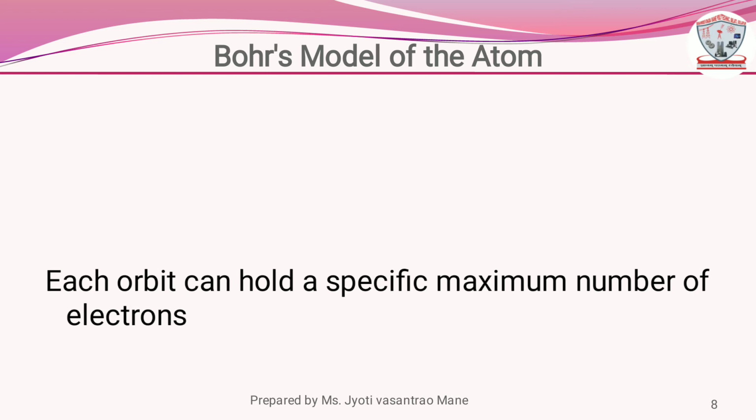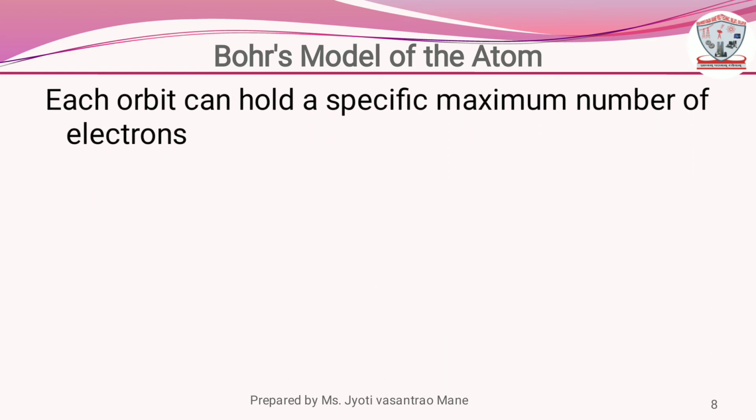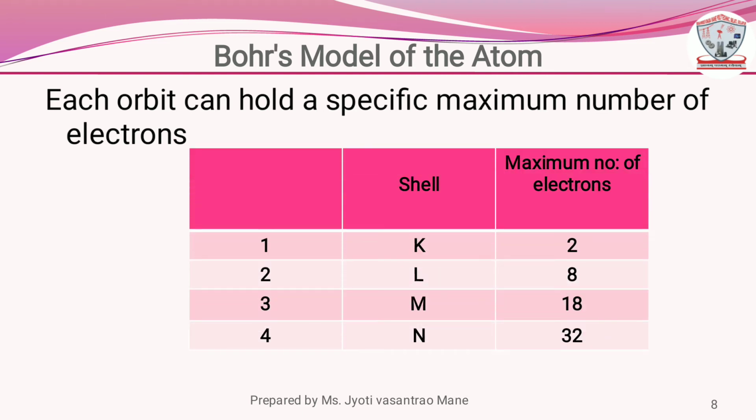Bohr's model of the atom. Each orbit can hold a specific maximum number of electrons, shown on this screen. In this table, 4 shells are there. The first shell is K, and each shell has a maximum number of electrons. K shell has 2 maximum electrons. L shell has 8. M shell has 18. N shell has 32 maximum electrons.